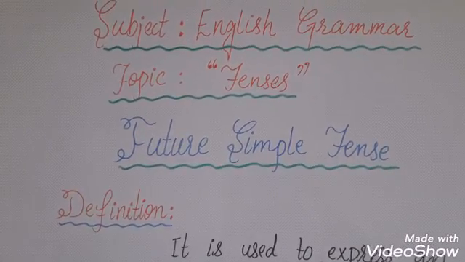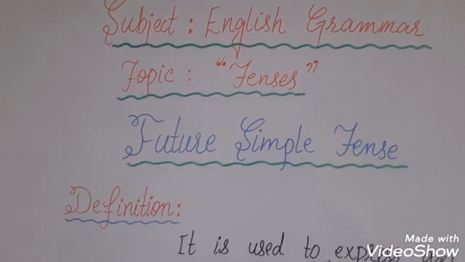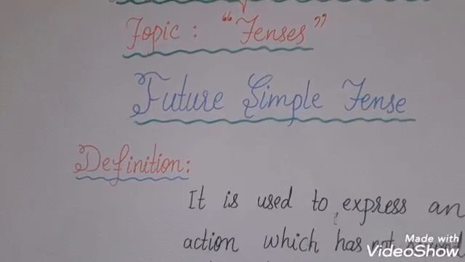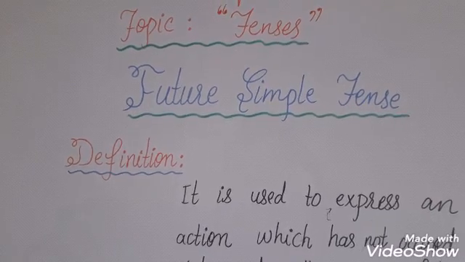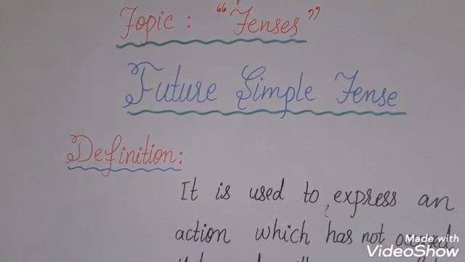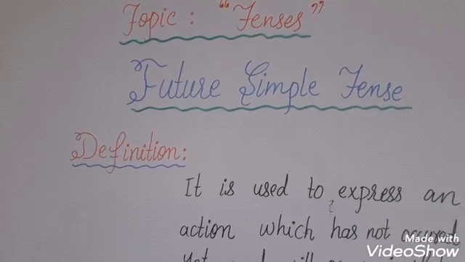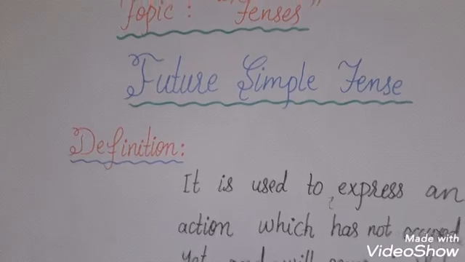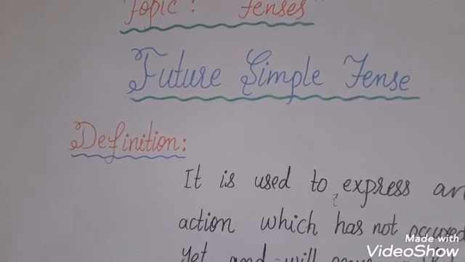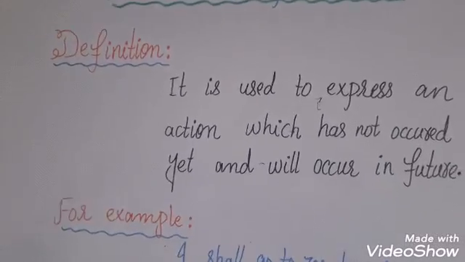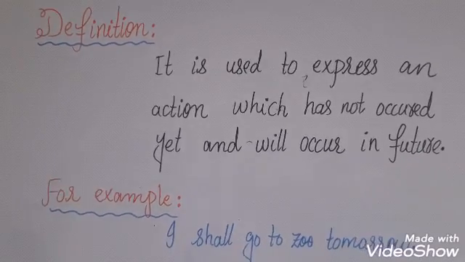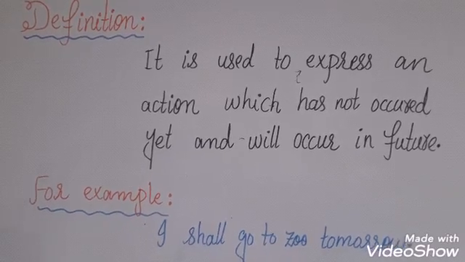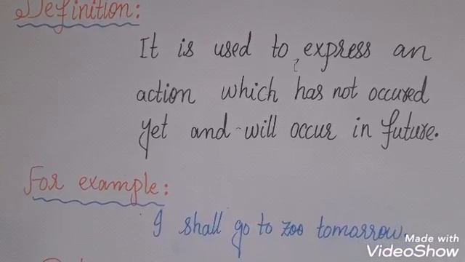Students, now we are moving towards our next topic of English grammar, that is tenses. There are 3 types of tenses: present, past and future. In the earlier videos, we have discussed 2 types, present simple tense and past simple tense. In this video, we are going to study future simple tense. At first, we shall discuss the definition of this tense. It is used to express an action which has not occurred yet and will occur in future.